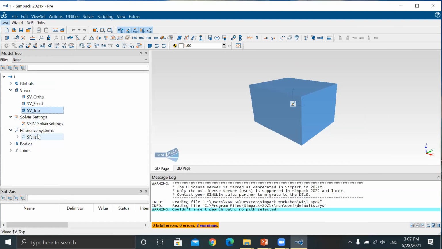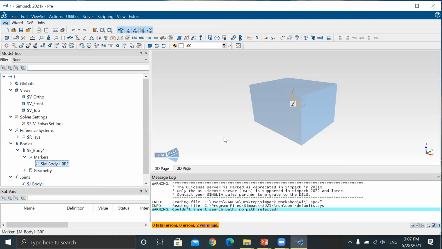Now next is the server setting, the reference system. I told you, anywhere it is mentioned ISYS, it means initial reference system. Now the body, this is my body, and each and every body has only one joint. I told you under the body you will always find a marker in the geometry. One is the default marker. Look, here it is, the marker, exactly at the center.